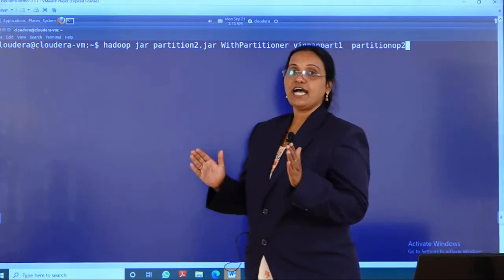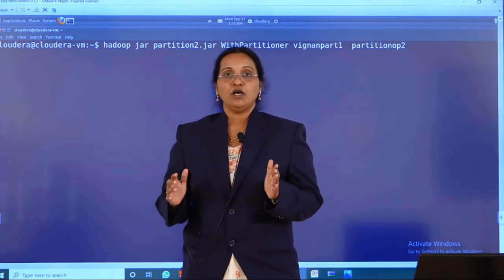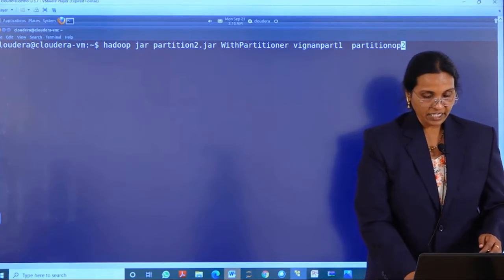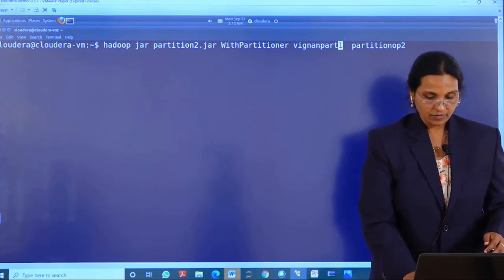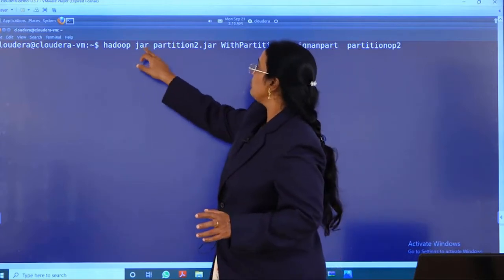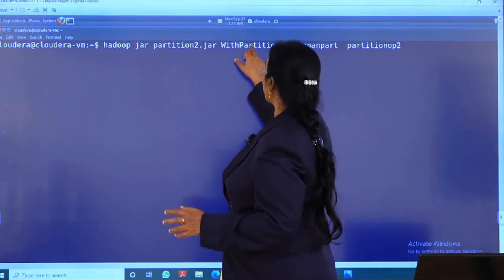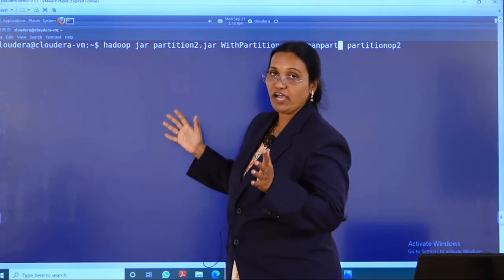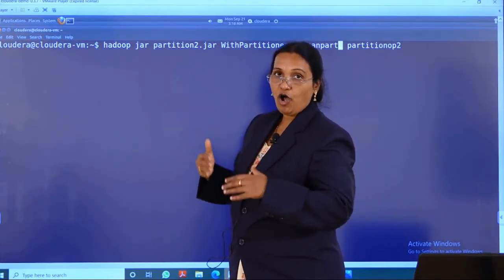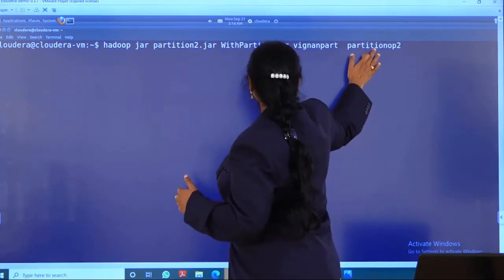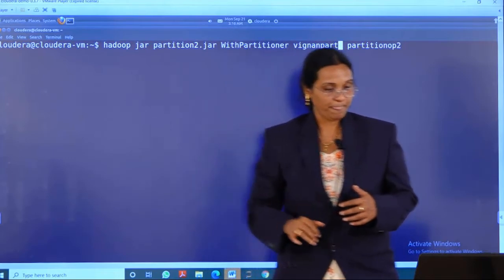Now let us run the jar file: hadoop jar partition2.jar. This is my program name. Vignan part is my input file. In that input file we have data, and on that data only I am performing the analysis, and the analysis result should come into this file.